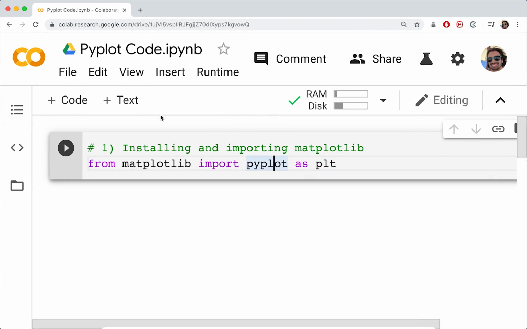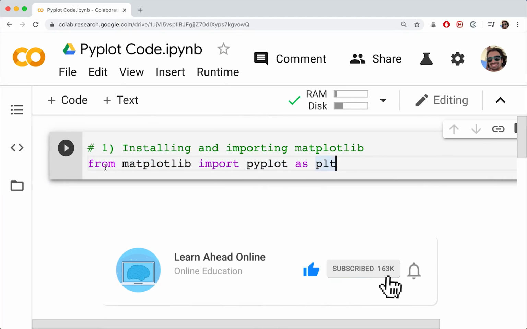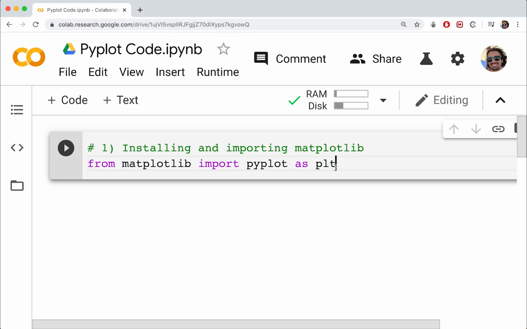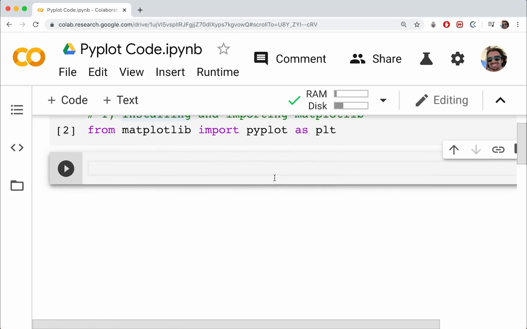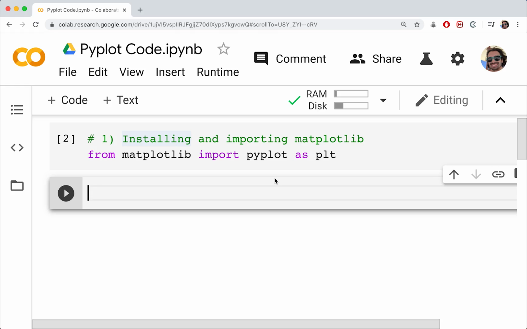Alright, so this is where we left off last time. All we've done is installed matplotlib and we've added the import. So now we should be able to use anything that has to do with the Pyplot library. So we'll again just run that cell, making sure we're good to go, and then we'll add in a new cell here. Okay, so all I'm going to do here is create 2 arrays of data. I guess in Python they're lists, not arrays, but basically the same thing.